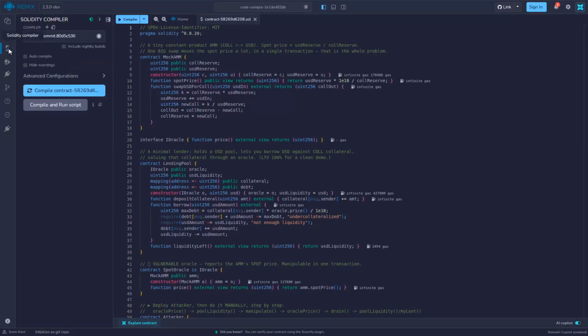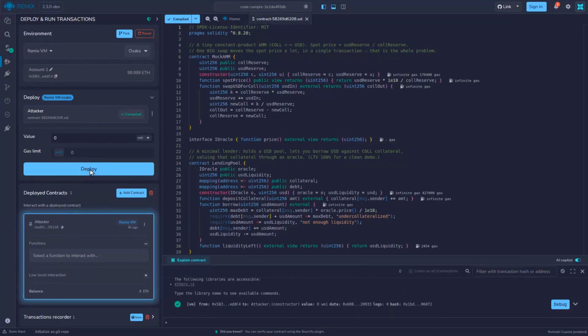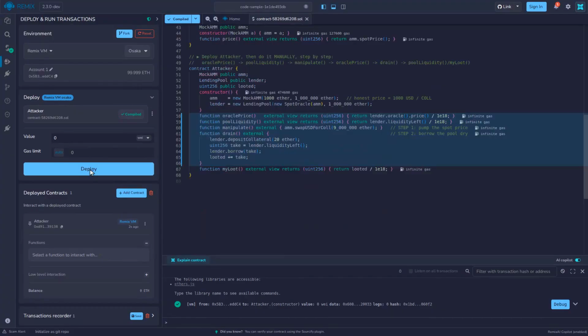Let's do this attack by hand in Remix, so you see every single click. On the right is our attacker contract, which spins up the trading pool, the spot price oracle, and the lender that trusts it. We deploy the attacker. Its constructor builds the pool with 1,000 units of collateral and $1 million of reserves, an honest price of $1,000 each, and the lender holding $1 million ready to lend against that oracle.